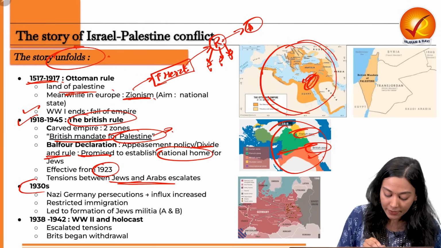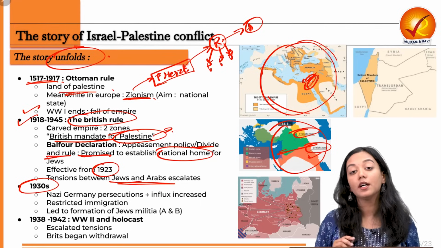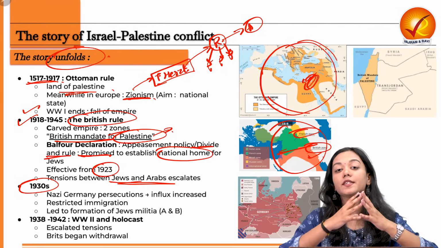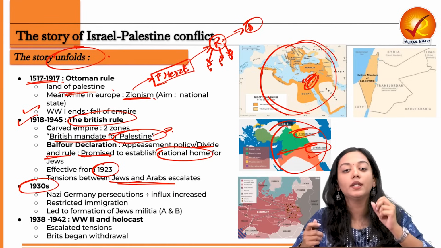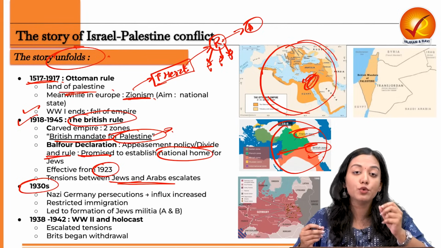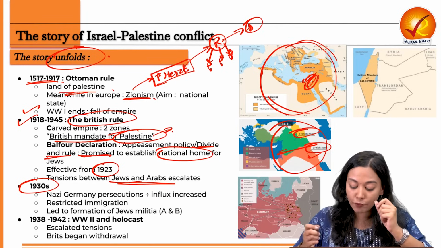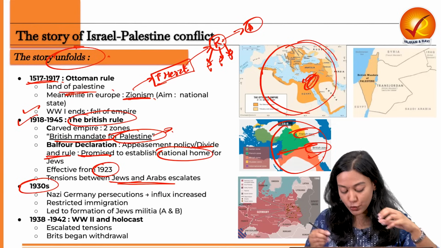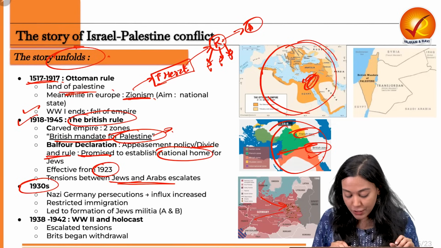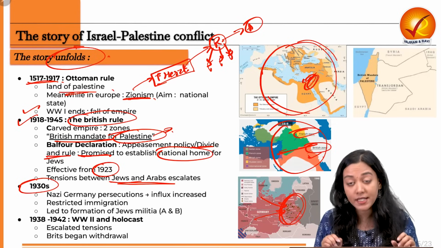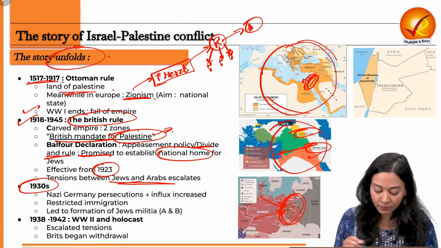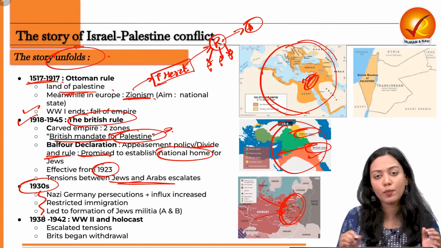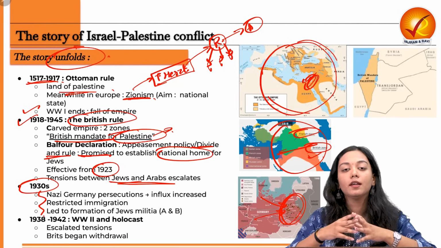Now what is happening in the decade of the 1930s? Here, the growth of the Nazis under Hitler is seen in Germany. Now, they have started brutally persecuting the Jews that are living over there. And therefore, a massive influx of Jews is taking place from Germany to their homeland, their safe land, or their promised land of Israel. As a result of this, the Arabs that are living in Palestine went to the